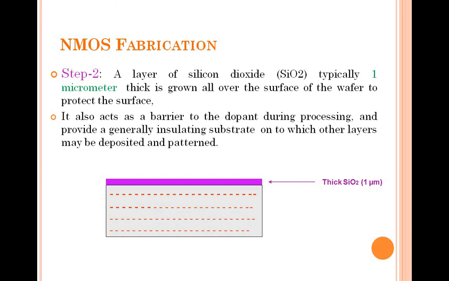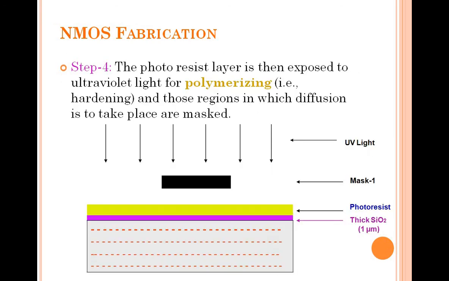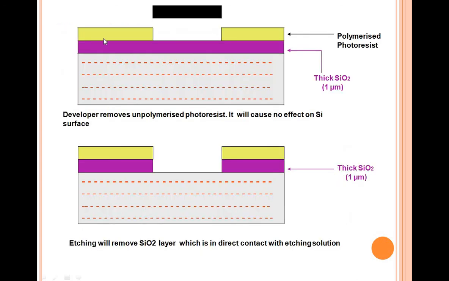In step 2, a 1 micrometer thickness of silicon dioxide layer has to be deposited. Then afterwards, a photoresist layer has to be deposited. Then by using a particular mask, it should be exposed to UV light, and next you have to etch that part. First the photoresist layer is etched, and then the silicon dioxide layer is etched, and the remaining parts which are exposed to the UV light will be polymerized, nothing but hardened.